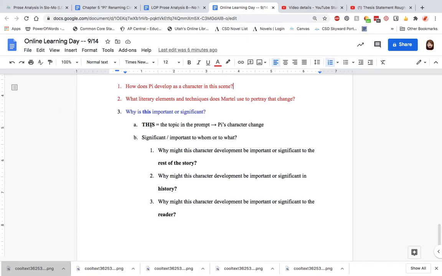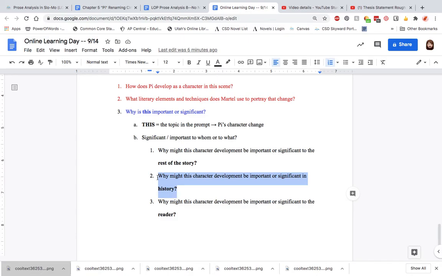So let's talk about what this is. As a reminder, this is the topic from the prompt, which again, in this case, is Pi's character change. Significant or important to whom or to what? We have to figure that out. But there are generally three things that you can think of or that you might be able to talk about in terms of significance. You can examine why this topic might be important to the rest of the story, or in other words, why Pi's character development might be important to the rest of the story. That's one thing. Or you might talk about why this topic might be important or significant in history.